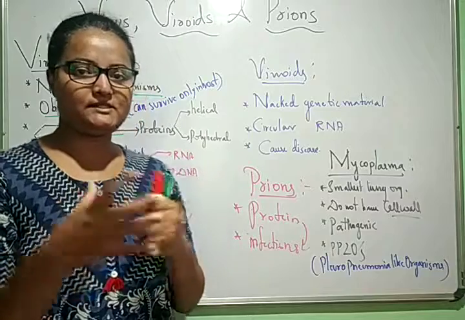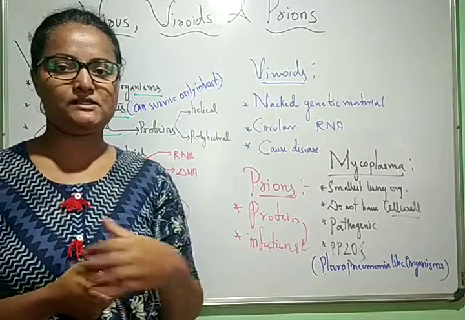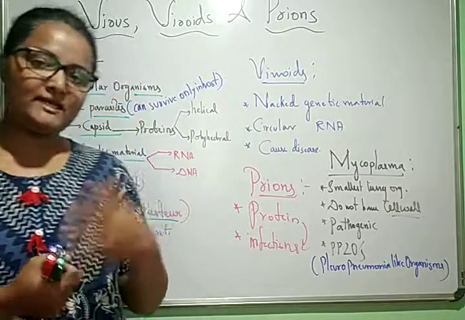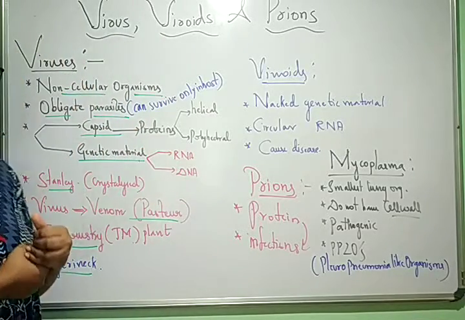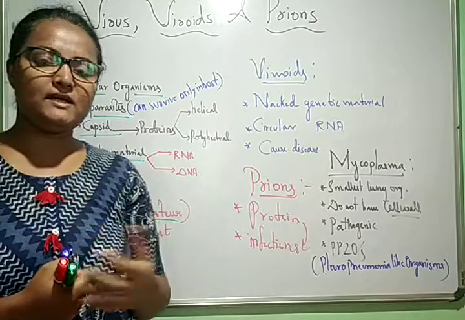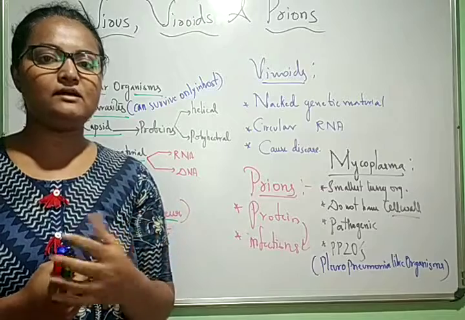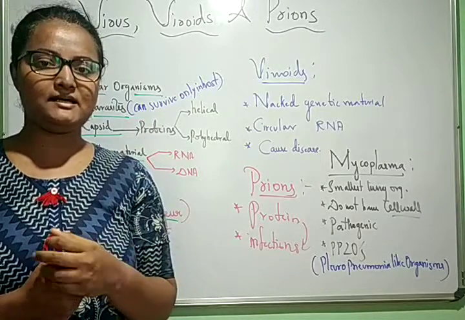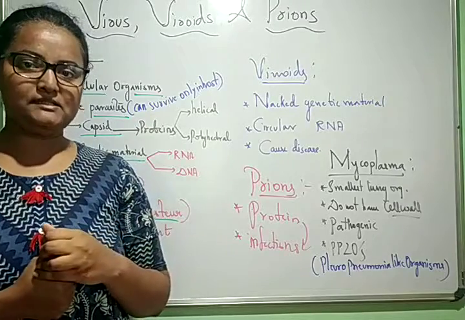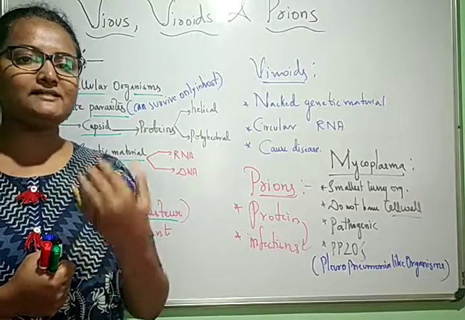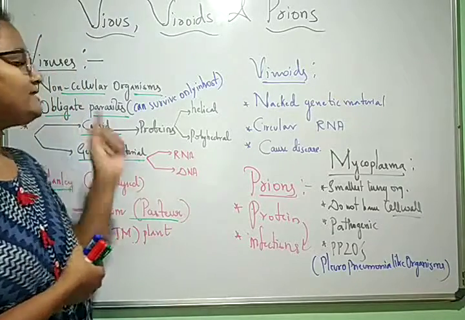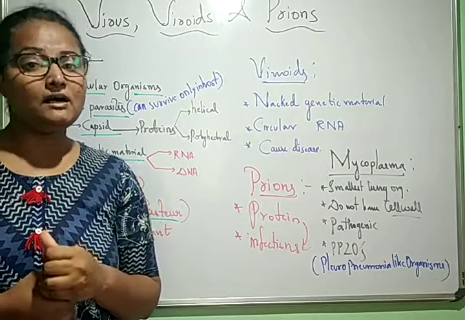Classification chapter, the last thing, that is virus, viroids and prions. So as we know, viruses are considered non-cellular organisms, which means they don't contain any cellular organelles. Like a cell contains a nucleus and all the cellular organelles, in the same way, a virus doesn't consist of those cellular organelles, hence they are called non-cellular or acellular